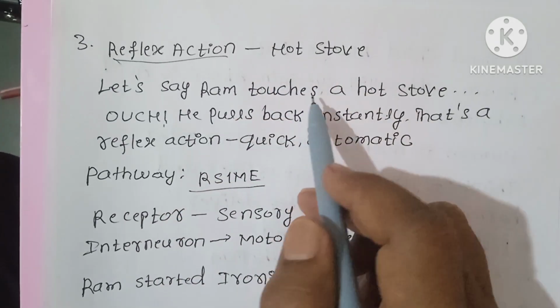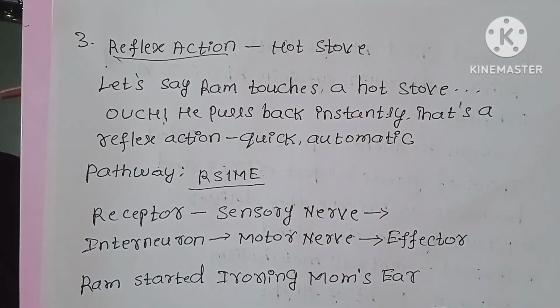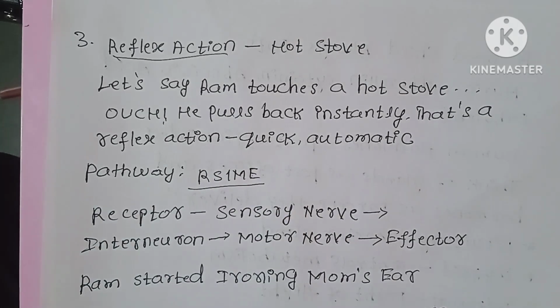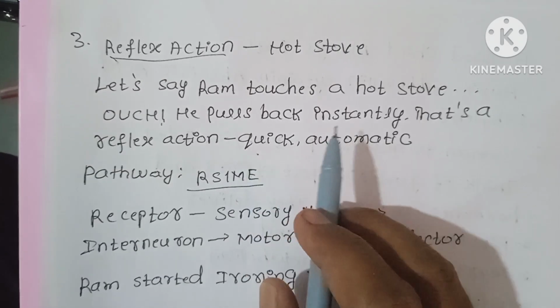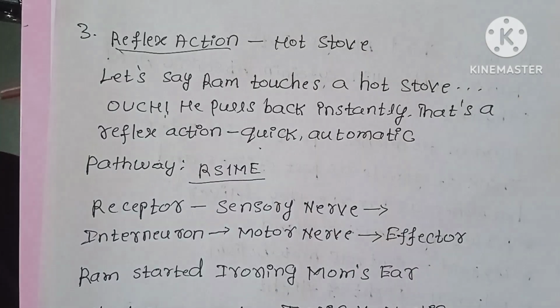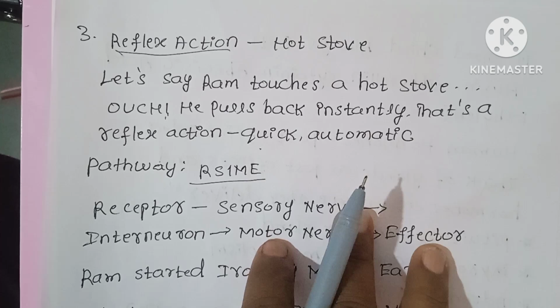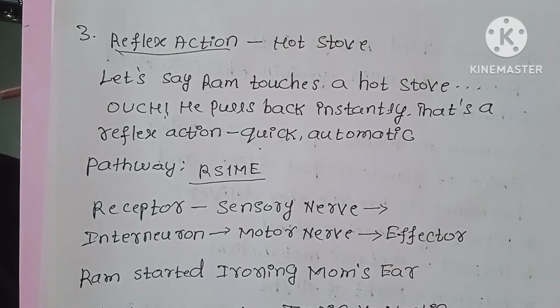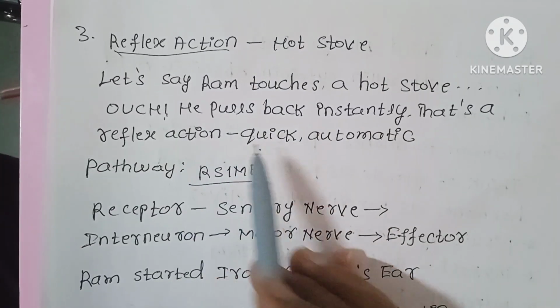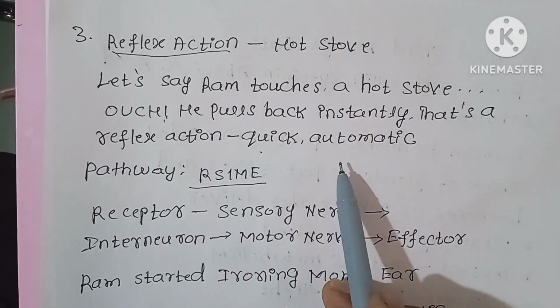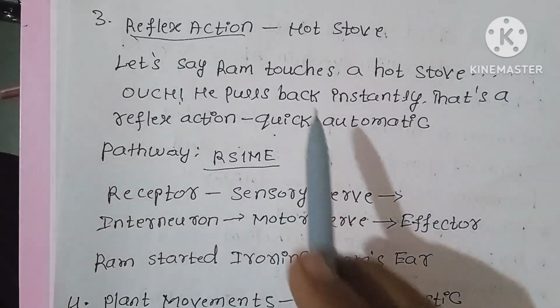Reflex action: let us say Ram touches a hot stove. Ouch, he pulls back instantly. That's a reflex action, quick and automatic. If you touch any hot object with your hand, you automatically pull it back instantly. This is the reflex action.